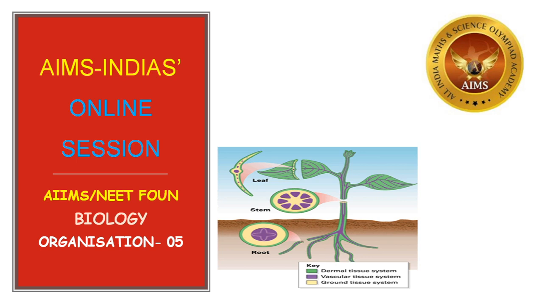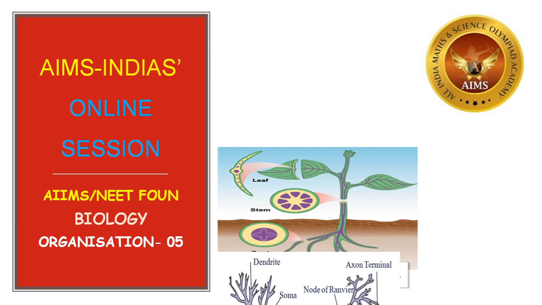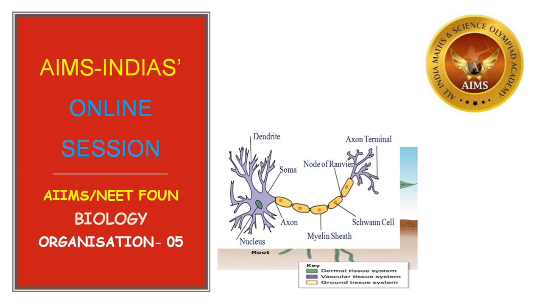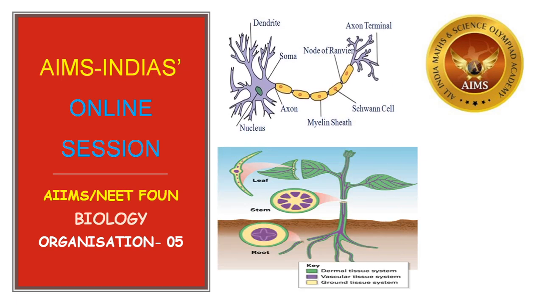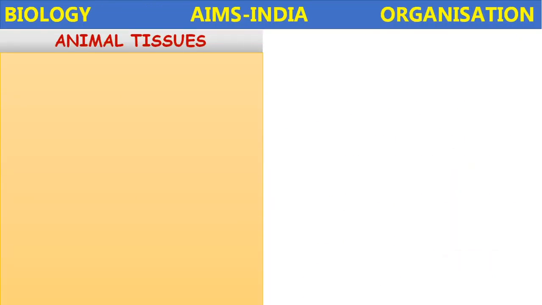So, organization of living beings, part 5. In this we are going to discuss more about the animal tissues. Epithelial tissue, muscular tissue, and connective tissue we have completed. So now nervous tissue, animal tissues, nervous tissue.